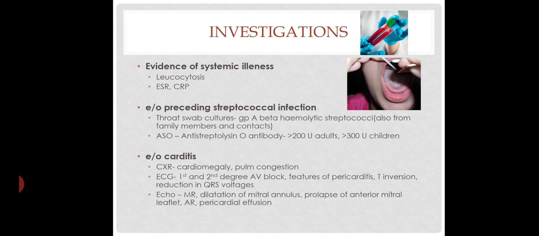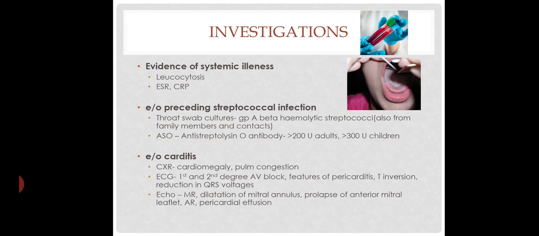Next, coming to investigations. First, evidence of systemic illness by leukocytosis or raised ESR or CRP. Evidence of preceding streptococcal infection, that is by throat swab culture, which shows group A beta hemolytic streptococci, and the culture can also be taken from family members and contacts. ASO, that is anti-streptolysin O antibody: more than 200 units in adults and more than 300 units in children is abnormal.